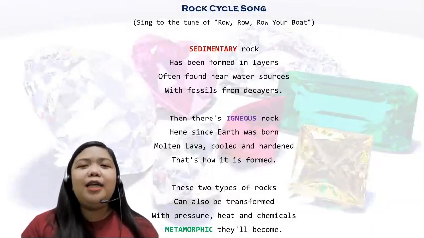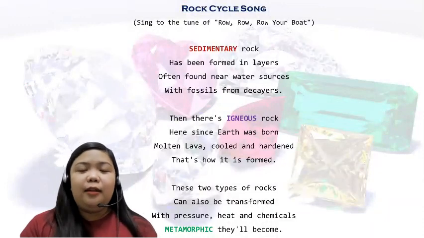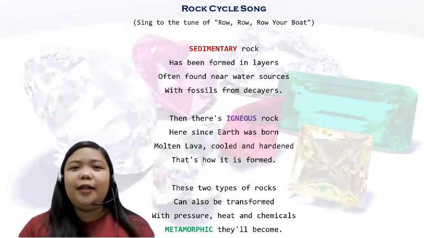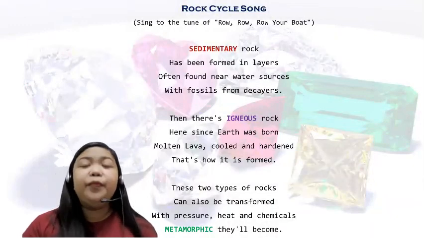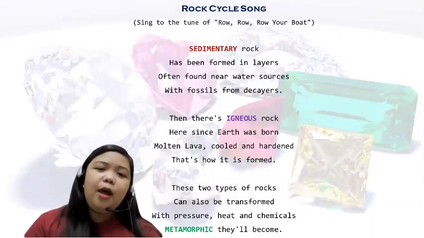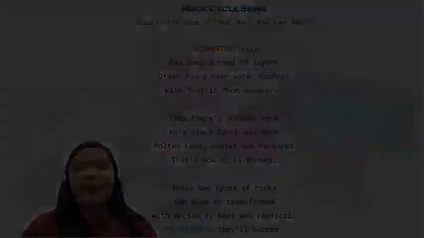Sedimentary rock has been formed in layers, often found near water sources, fossil from decays. Then there's igneous rock, here since Earth was born. Molten lava cooled and hardened, that is how it's formed. These two types of rocks can also be transformed. With pressure, heat, and chemicals, metamorphic they'll become.